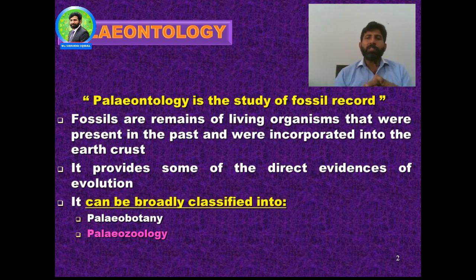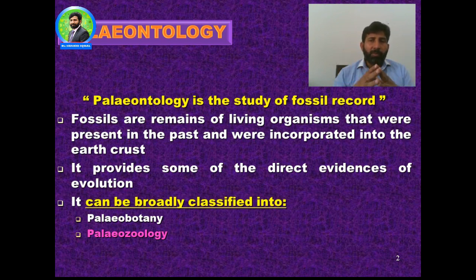What is paleontology? Paleontology is the study of the fossil record. You know what fossils are. Fossils are the remains of living organisms that were present in the past, in prehistoric time, and were incorporated into the earth crust. This is called a fossil.